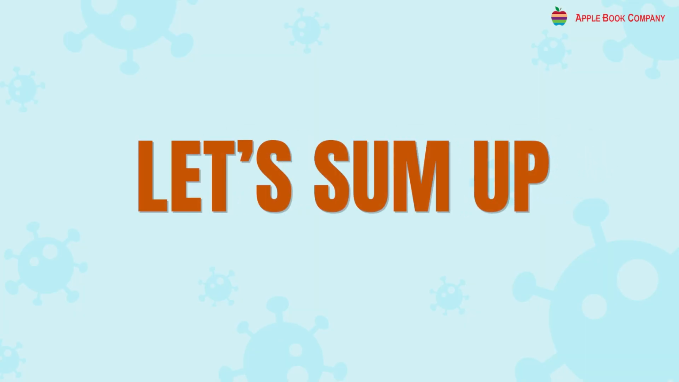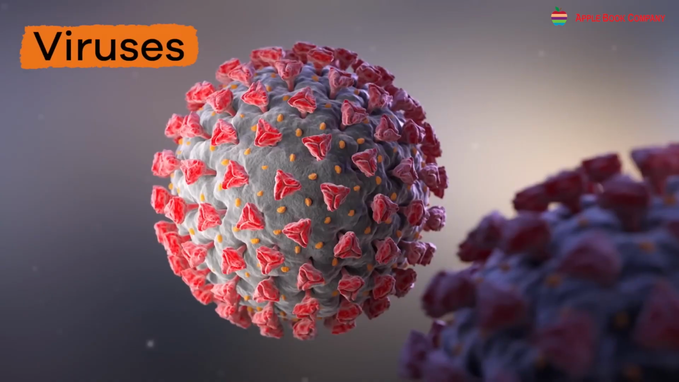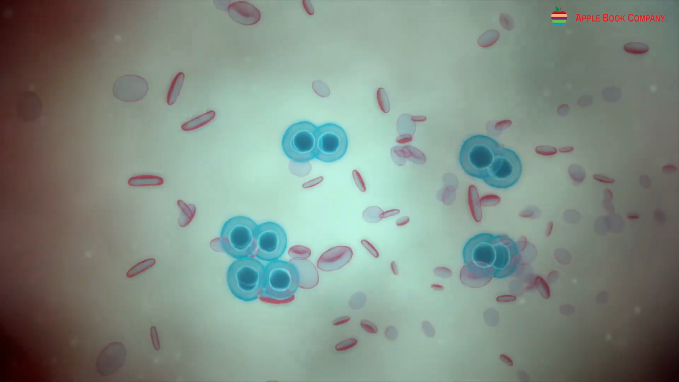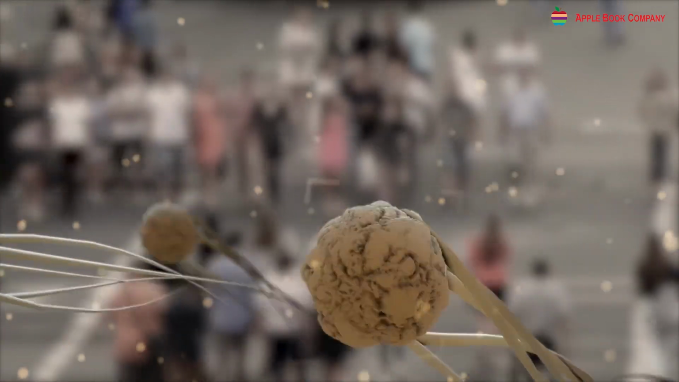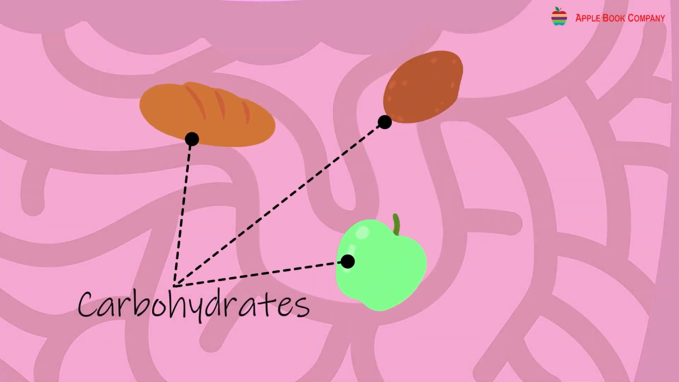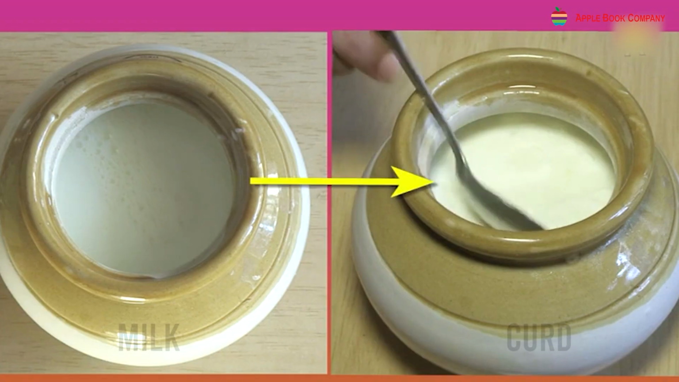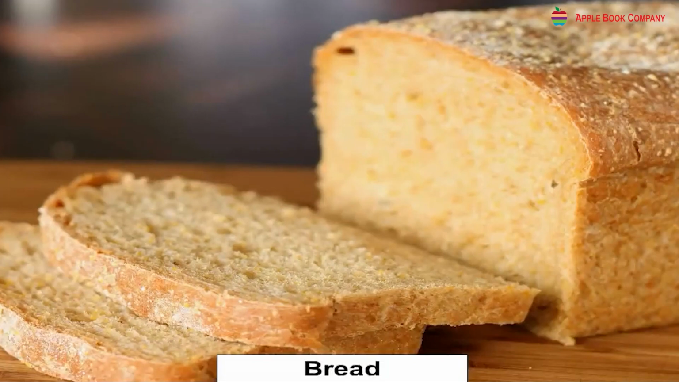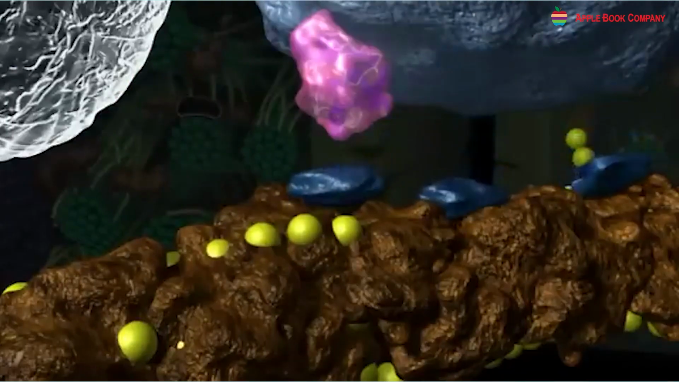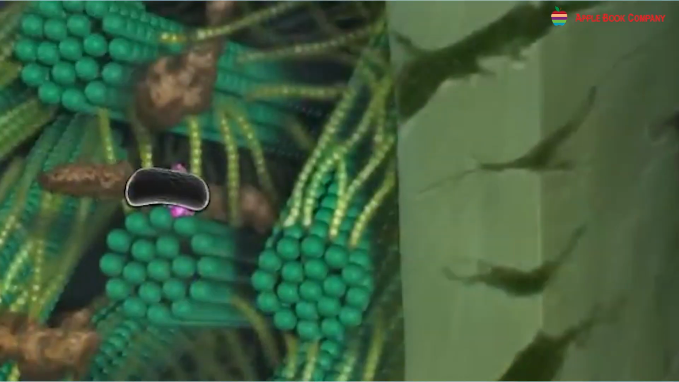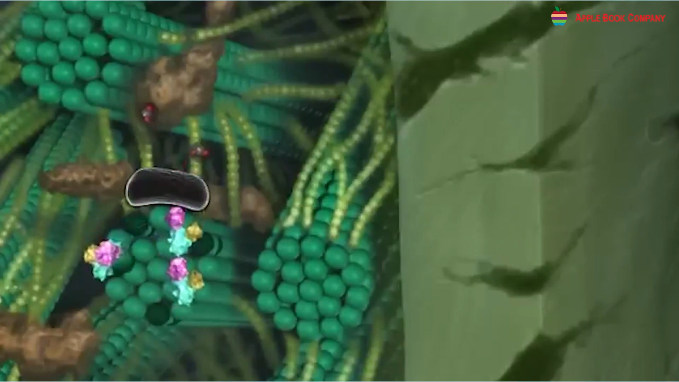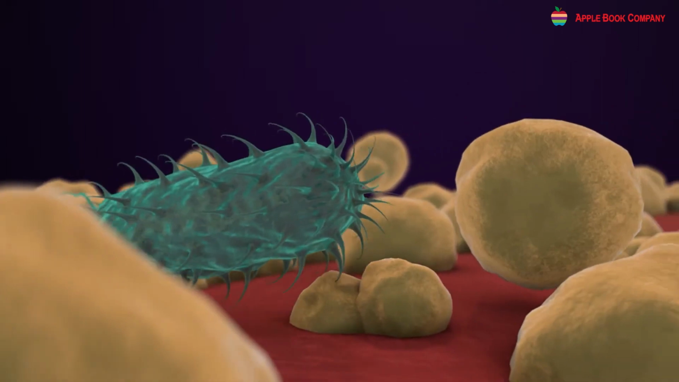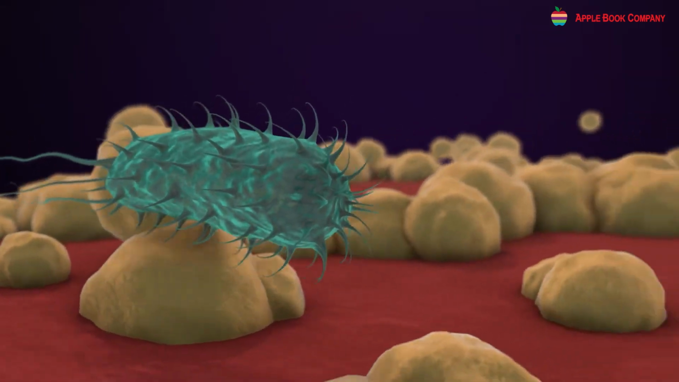Let's sum up. Bacteria, virus, protozoa, algae, and fungi are 5 types of microbes present around us. Some microbes help us digest food, set curd and cheese from milk, and bake breads and cakes. Other microbes decompose dead plants and animals and change the free nitrogen for plants. Harmful microbes called germs cause many diseases.